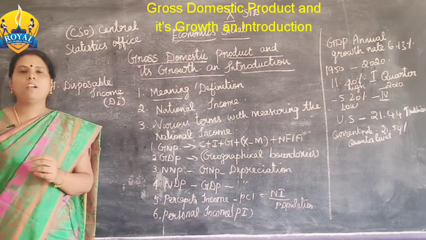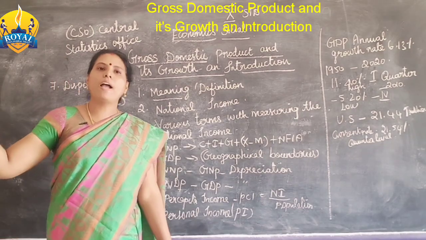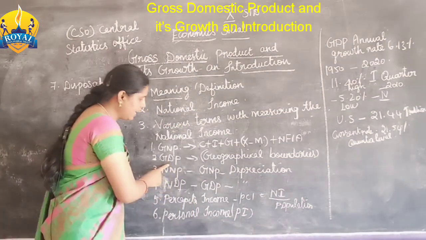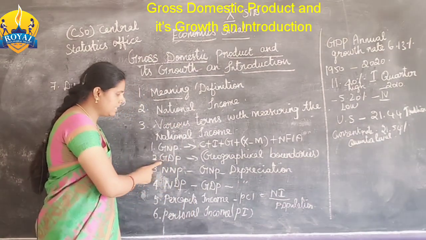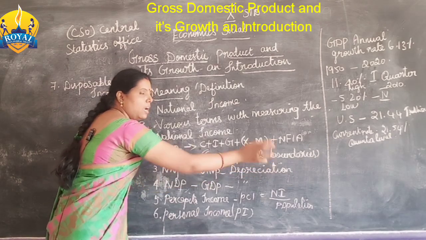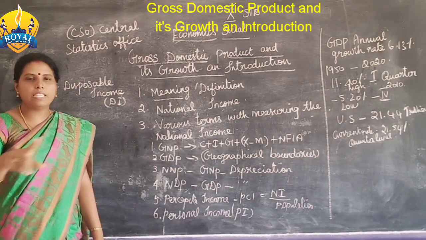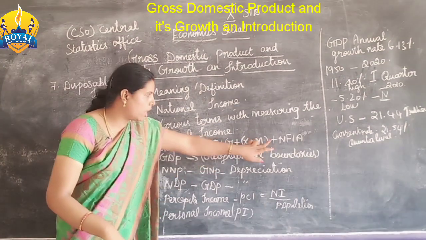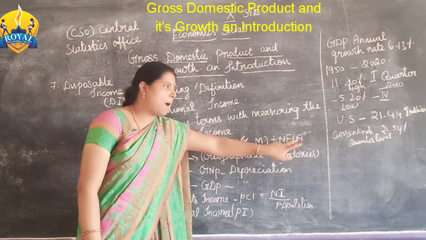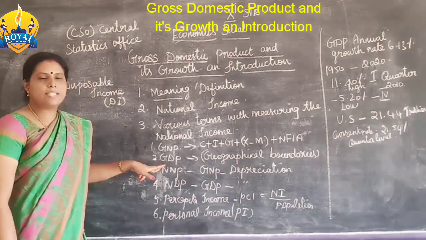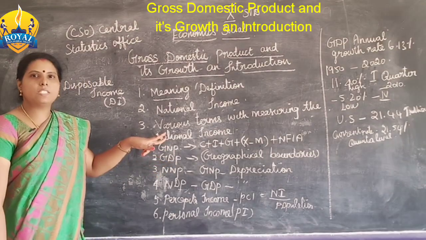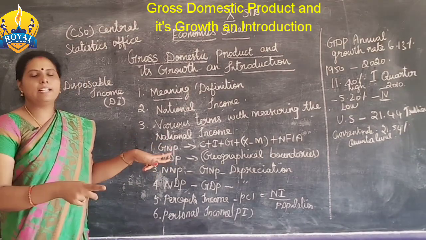So only final goods and services are added in the GDP, the gross domestic product, within the geographical boundaries of the country, not from abroad. GNP adds the income from abroad, but GDP has the word domestic, and domestic means within the country.